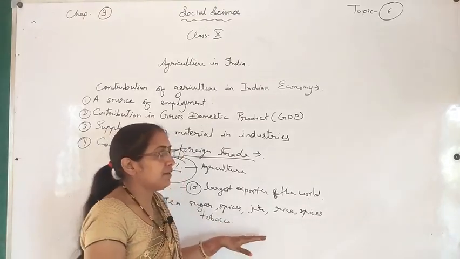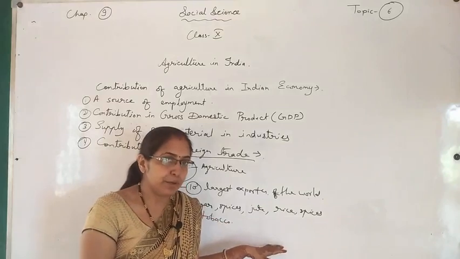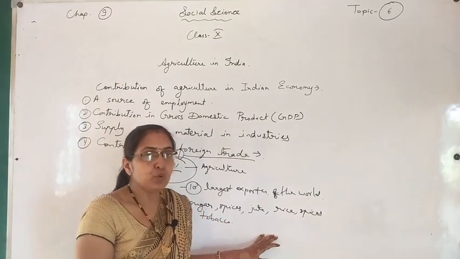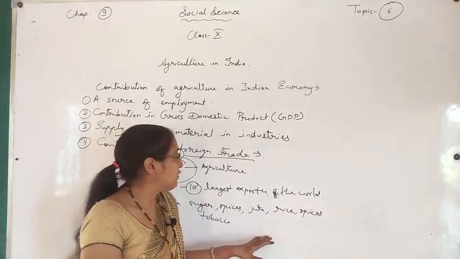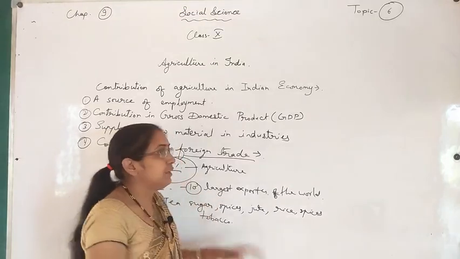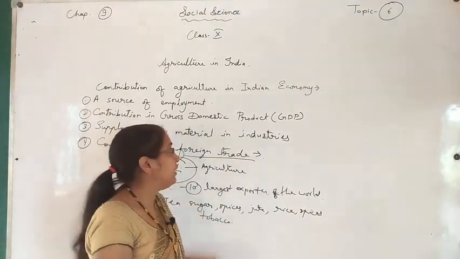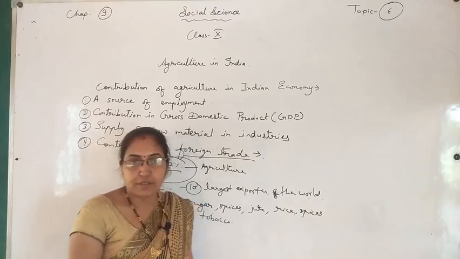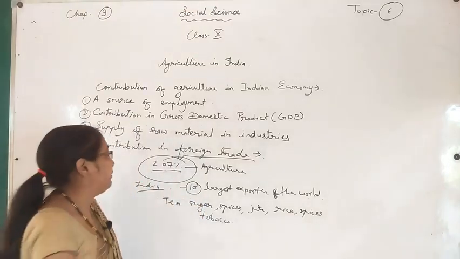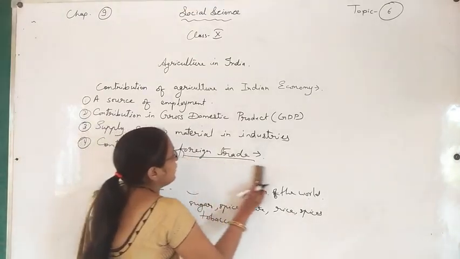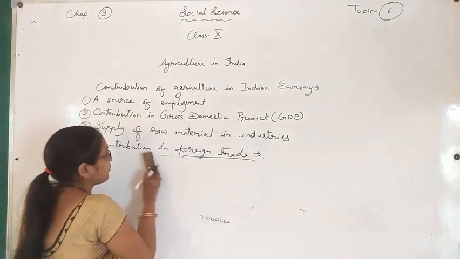These are different items which are exported by India to other countries. So in foreign trade there is a large contribution by agriculture, and it is very helpful to increase foreign trade. Now let's see the next one.